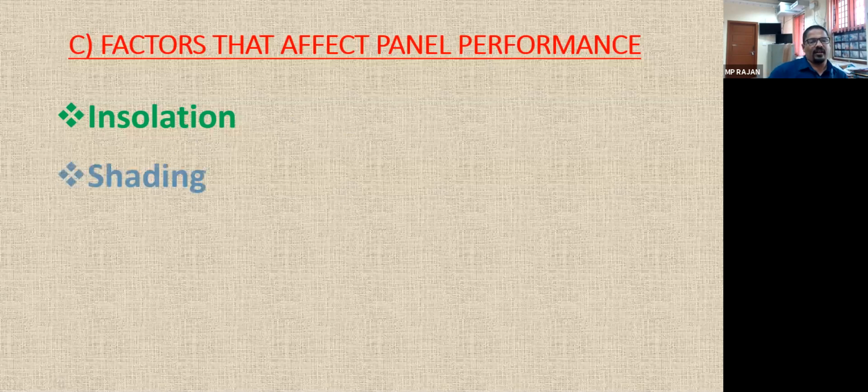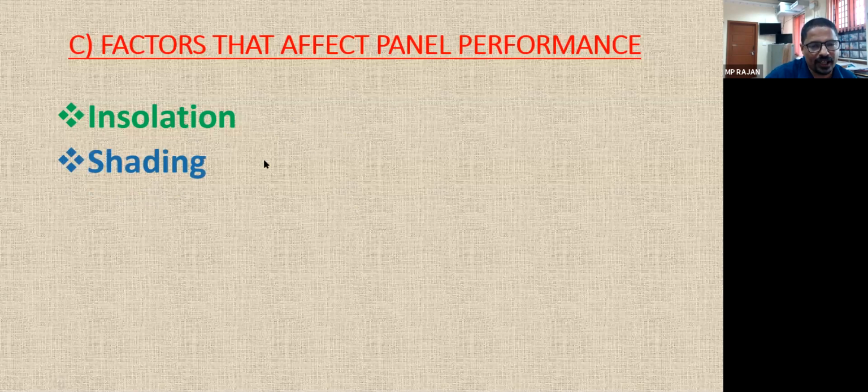Second is the shading. Whatever may be the solar radiation, if the panels are provided on the rooftop, and on the side if any trees are there, buildings are there, there will be a shading effect. In one particular panel, all the cells are connected in series. If one of the cells is under shading, that one set of cells is ineffective. We cannot get the output from it. So shading effect more we will see in the forthcoming classes. The performance depends upon the photons, and shading will reduce the performance by reducing the number of photons.